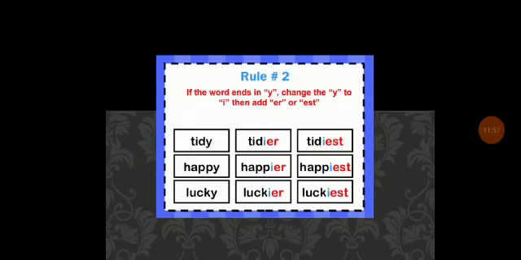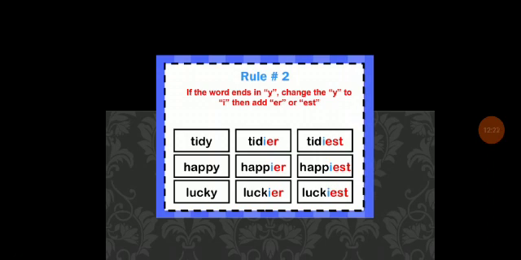And this is rule 2. If the word ends in y, change the y to i, then add er or est. For example, tidy, or happy, ends in y.